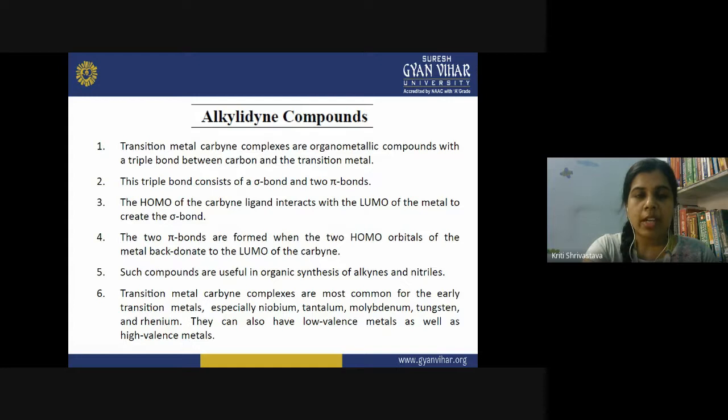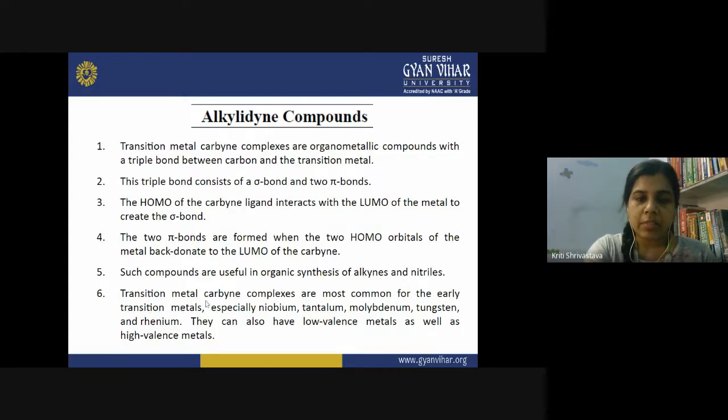So back bonding exists here in such type of complexes, and in this manner one sigma and two pi bonds are formed. Now these compounds are really significant because they are very useful in organic synthesis of alkynes and nitrides. So they have a significance related to organic synthesis.